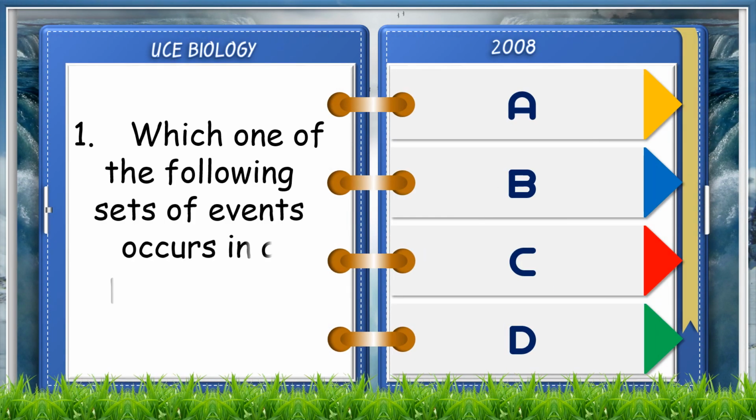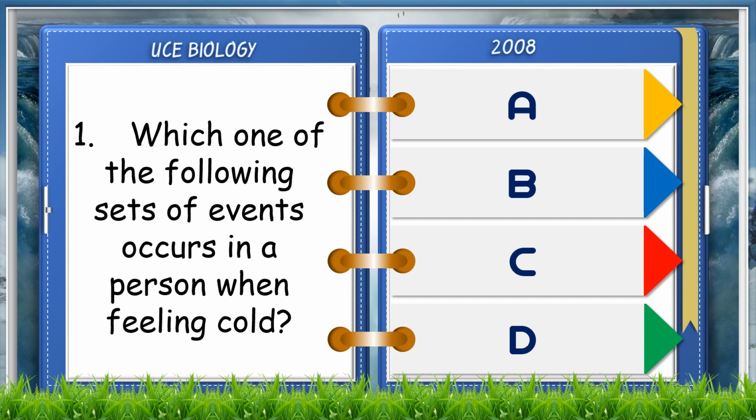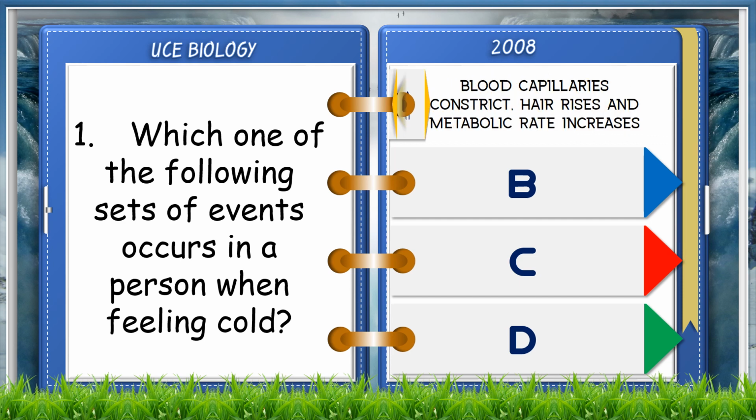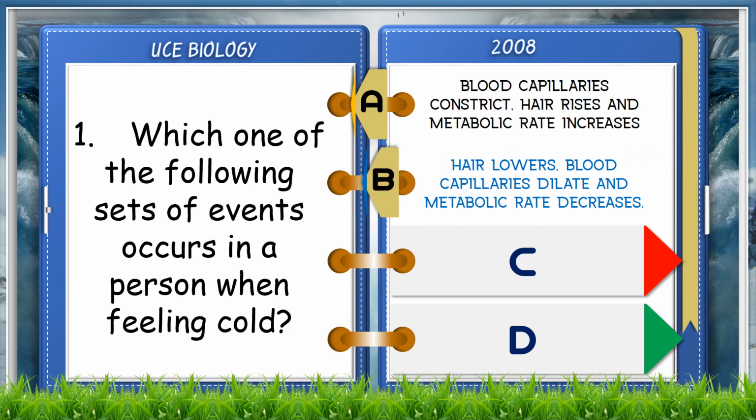Which one of the following sets of events occur in a person when feeling cold? A. Blood capillaries constrict, hair rises, and metabolic rate increases. B. Hair lowers, blood capillaries dilate, and metabolic rate decreases.